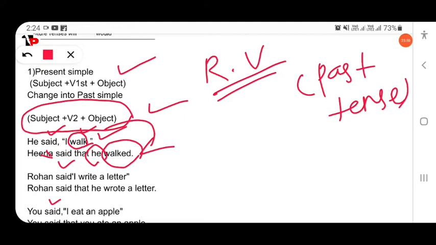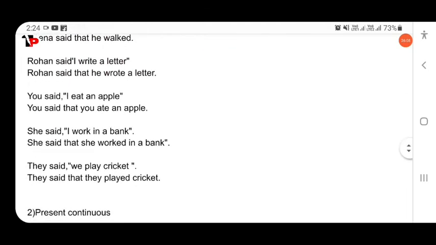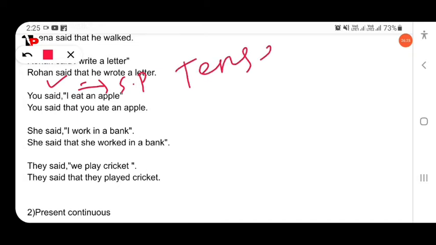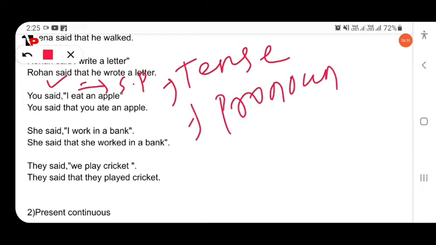Another example: Rohan said, I write a letter. Here the reporting verb is in simple past and the reported verb is in simple present, so it will be changed into simple past. Rohan said that he wrote a letter. Clear? Then next, you said, I eat an apple. Again the reporting verb is simple past and the reported verb is simple present, so it changes into simple past. What changes have we observed here? Tense, and then pronoun, which is the most important.